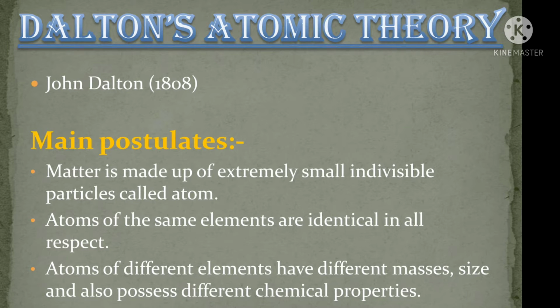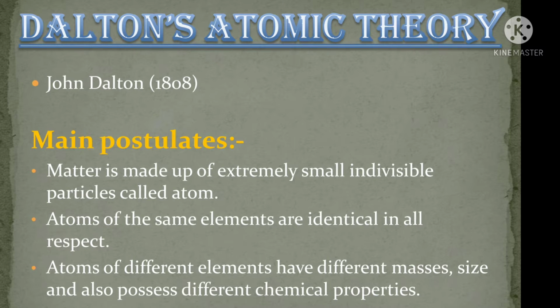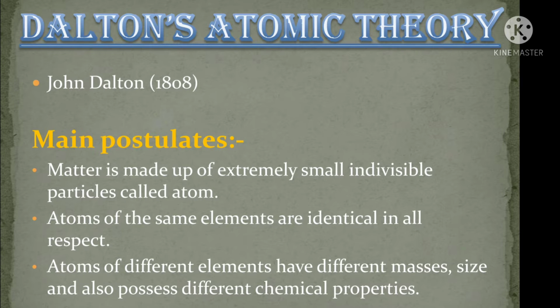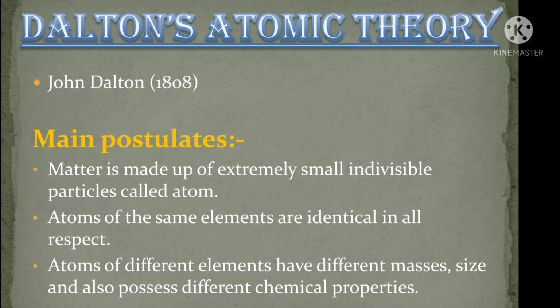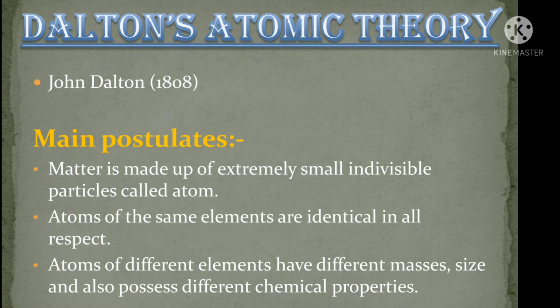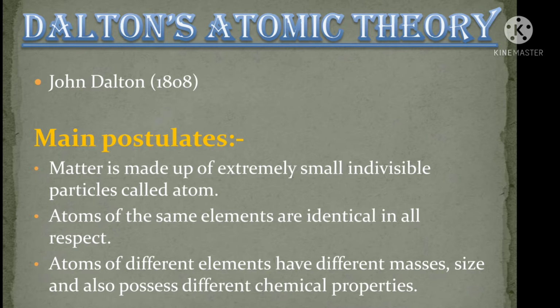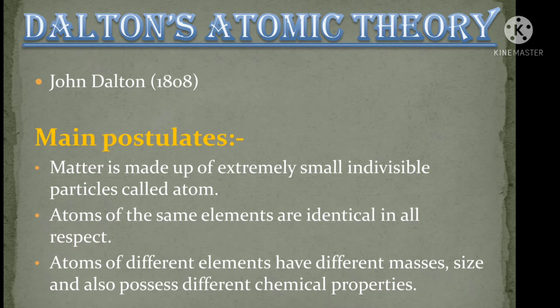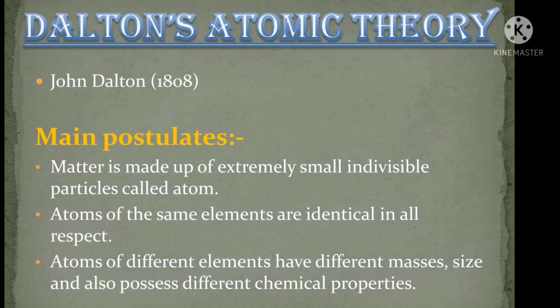John Dalton in 1808 put forward a theory called Dalton's atomic theory, and he published A New System of Chemical Philosophy in which he proposed some postulates. So let's discuss the postulates or the main points. The first point is matter is made up of extremely small indivisible particles which are known as atoms.